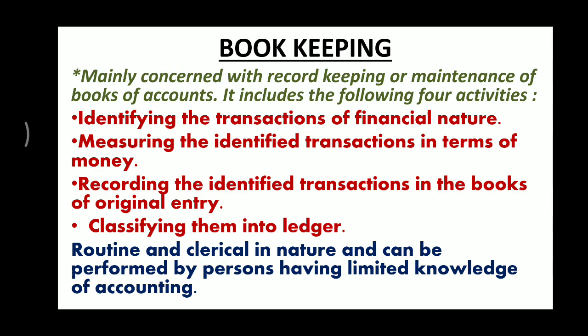Original entry simply means general or subdivision of general, what we call subsidiary books. And the last one is classifying them into ledger. So these are the four activities that are performed while keeping the books: identifying the transactions which are financial in nature, measuring them in terms of money, and recording them in the books of original entry. Original entry here means the journal or its subdivisions, what we call subsidiary books: cash book, purchase book, sales book, purchase return book, sales return book, bills receivable book, bills payable book. All are part of subsidiary books.